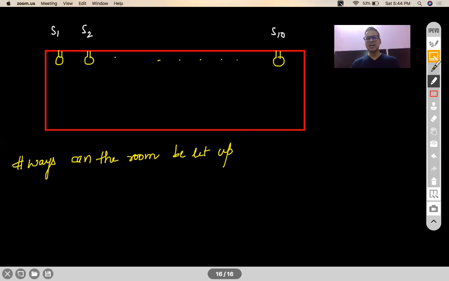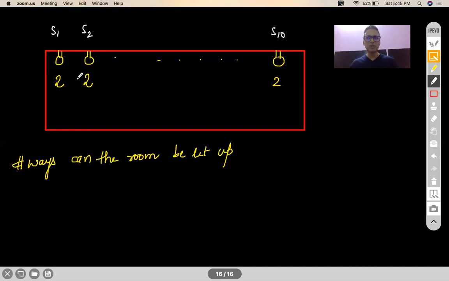See, every switch can only be in 2 positions, on or off. Correct? So switch 1 can be on or off, or bulb 1 can be on or off, and so on. Now, if you want to light up your room, you have to do something with all these states of on and off. Switch 1 either will be on or off, switch 2 either will be on or off, switch 3 either will be on or off, like that. So you are doing something to these switches, whether you are keeping it in the off position or in the on position.